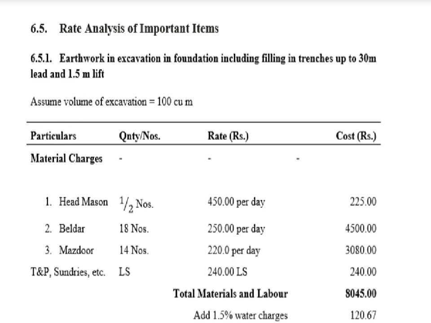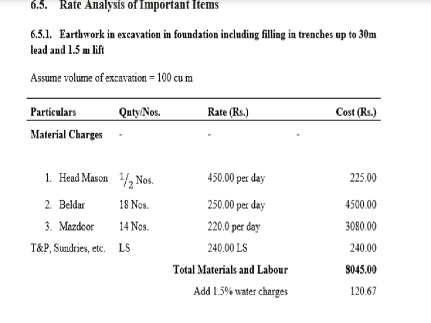So look at this table. We have to do the analysis of rate for excavation of earthwork for foundation including filling in trenches up to 30 meter lead and 1.5 meter lift. So what is the basic difference between lead and lift? Lead is the distance from which you dig out the material and you have to place it. It's 30 meter. And lift is that you have to lift the material, whatever material you dig out, that is 1.5 meter. So this is the basic difference.